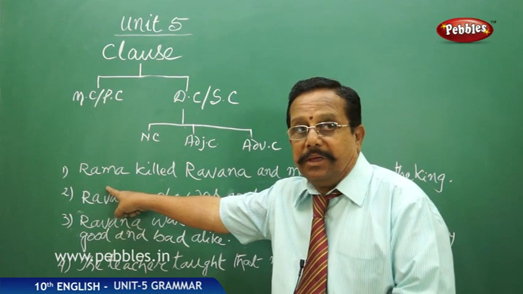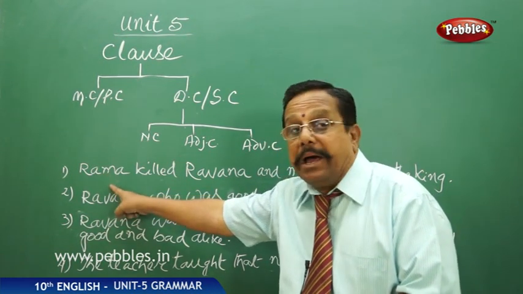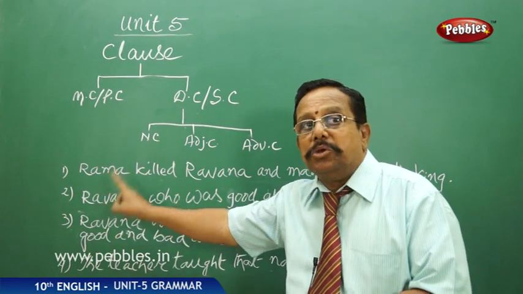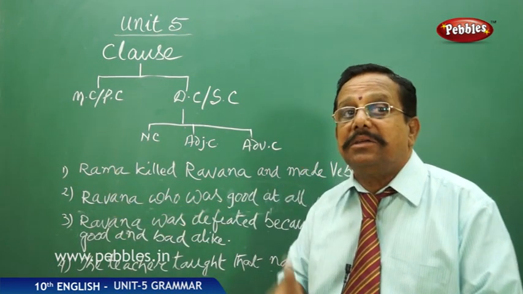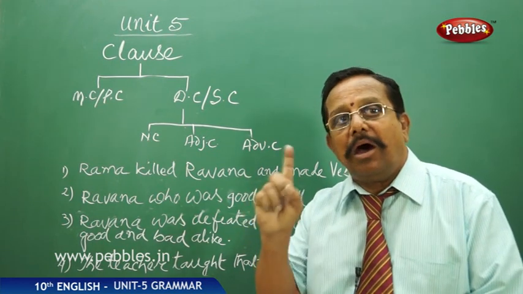Obviously Rama. That means doer, that is the subject. But what is this one, Rama? It is a noun. So a noun in a given sentence functions as the subject or object.